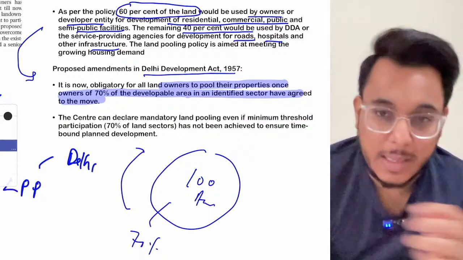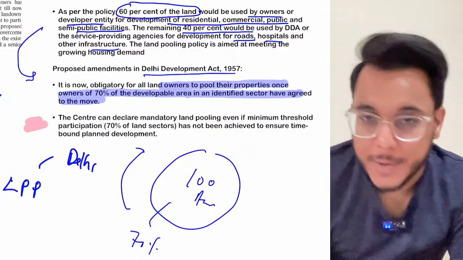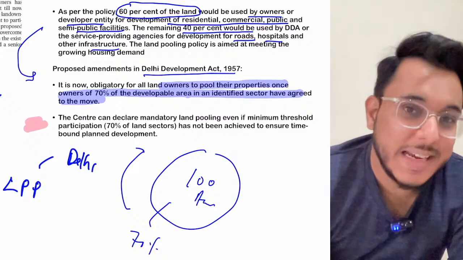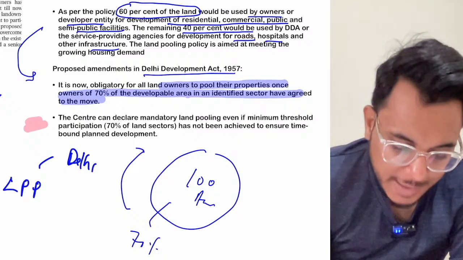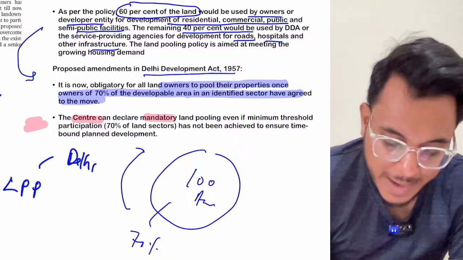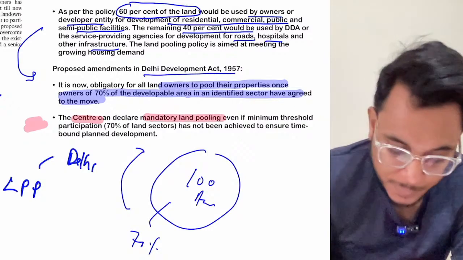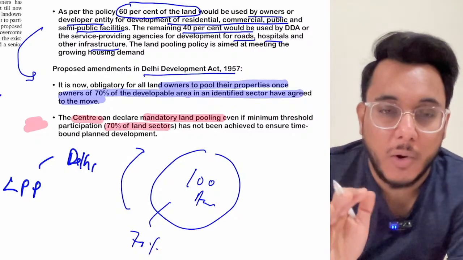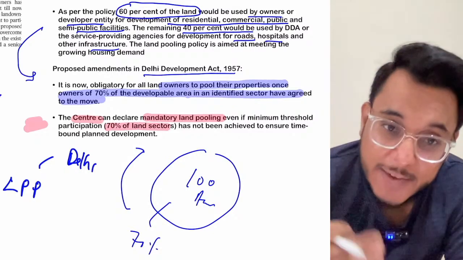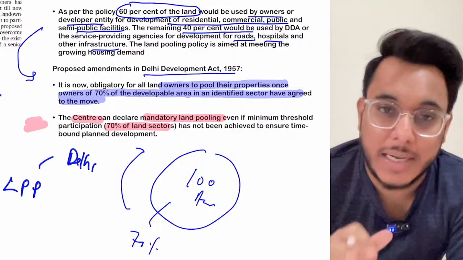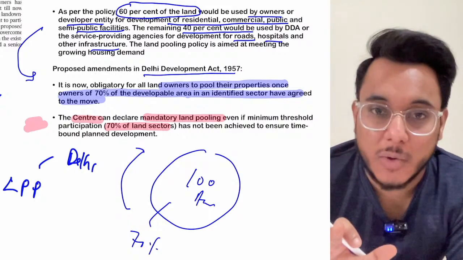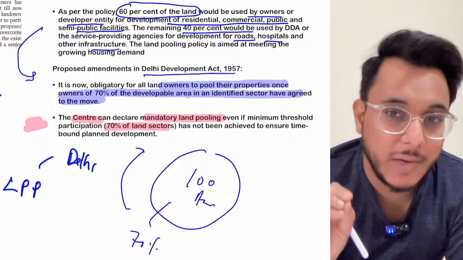The second one is where a lot of controversy has emerged. Now it has been provided that the Centre can declare mandatory land pooling also. What is mandatory land pooling? It means that even if 70% of the owners have not given their consent, even then the government can order the mandatory land pooling. In that case, the rights of the landowners will get diminished.